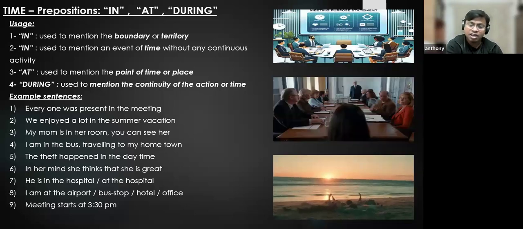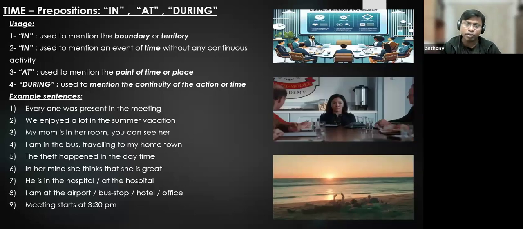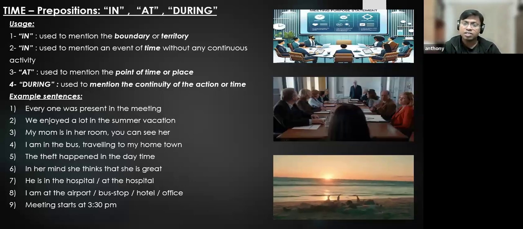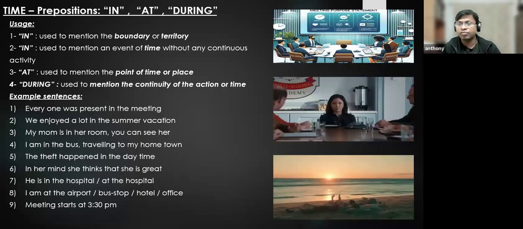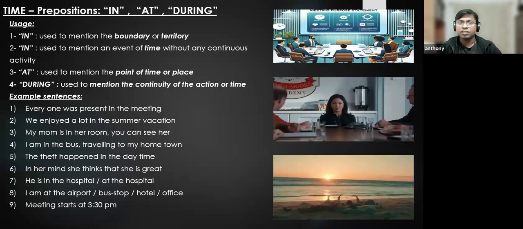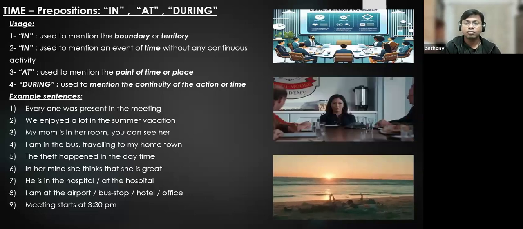So coaching classes, continuity of the activity. In the summer, there is no continuity of the activity. During summer means from the start of summer to the end of the summer. Some continuous action I'm talking about when I use the word during.